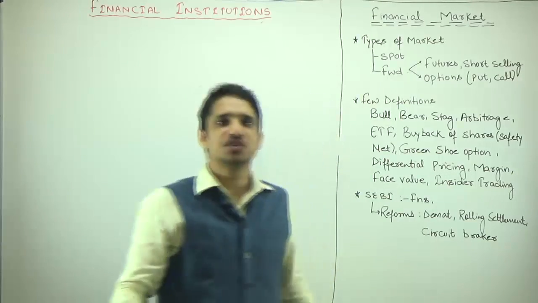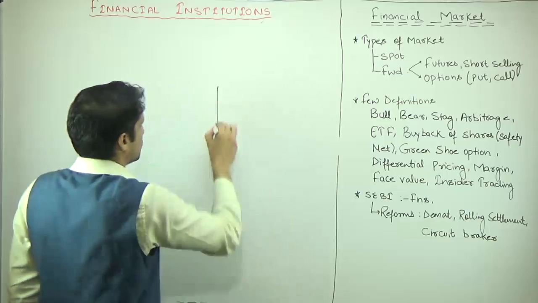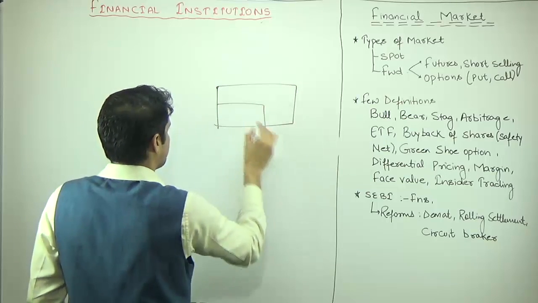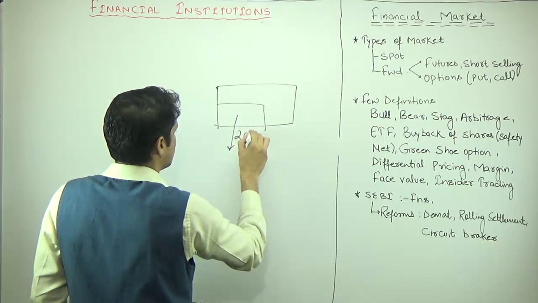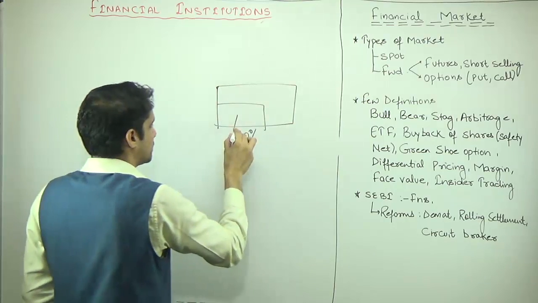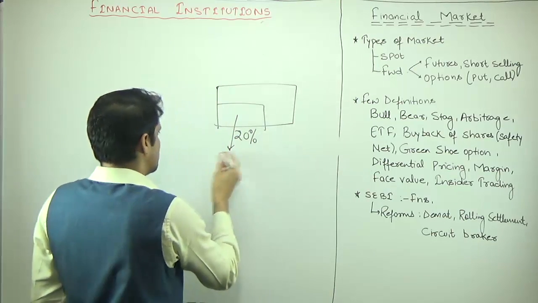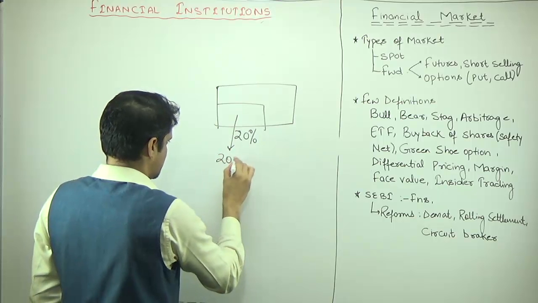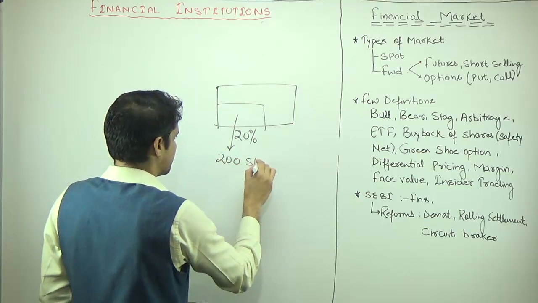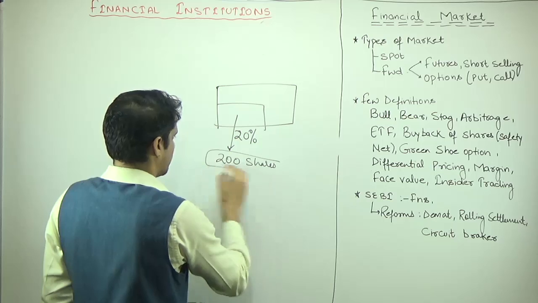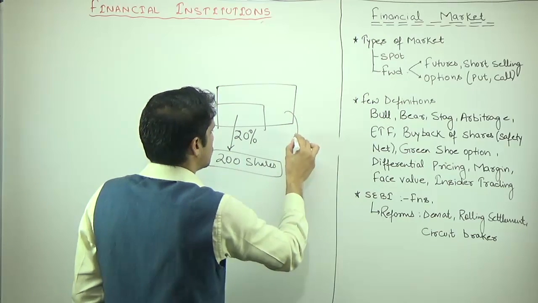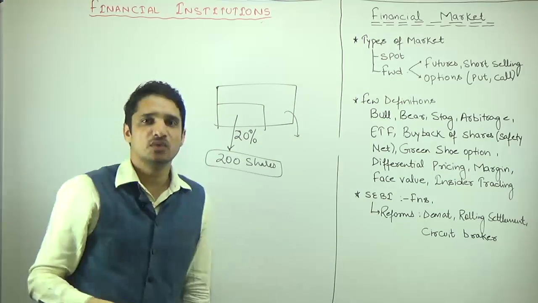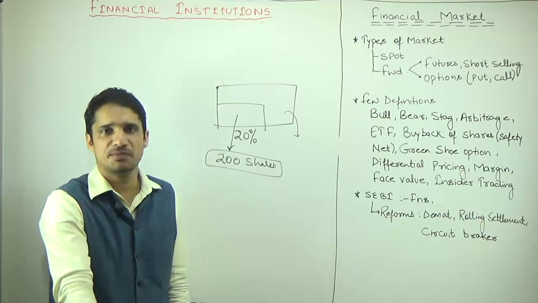Then we have the buyback of shares. It is possible that, suppose, this company diluted 20% of the shares, which is roughly equal to 200 shares. Now this company wants to buy back these shares. And why does this company want to buy back these shares? There can be multiple reasons.